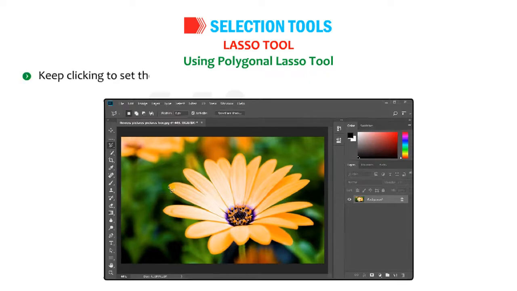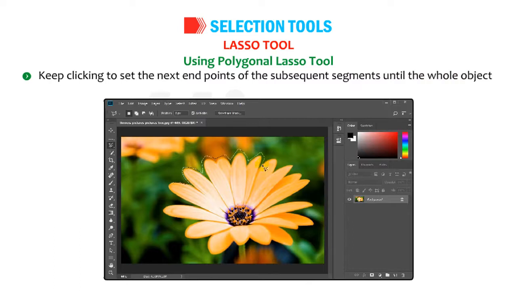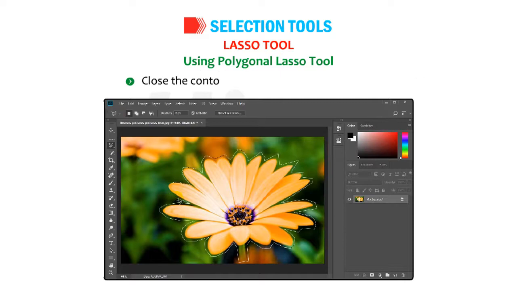Keep clicking to set the next endpoints of the subsequent segments until the whole object is outlined. Close the contour by clicking at the starting point.